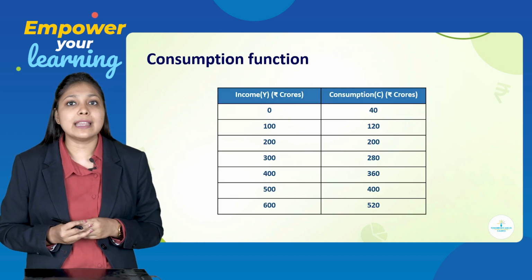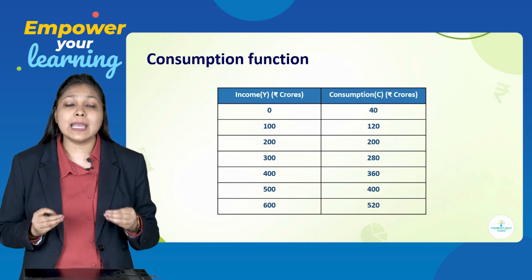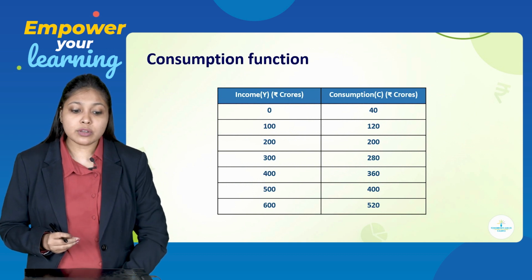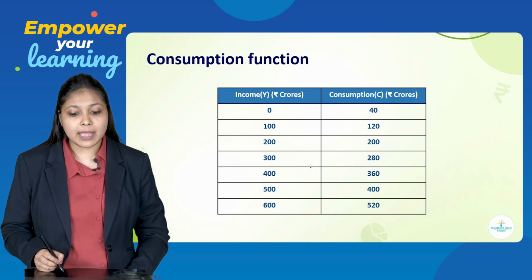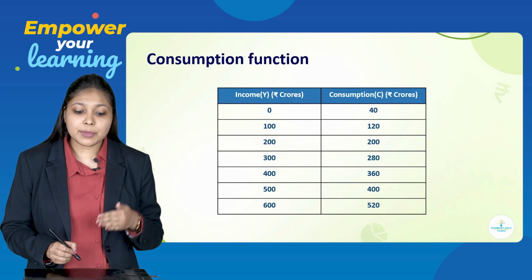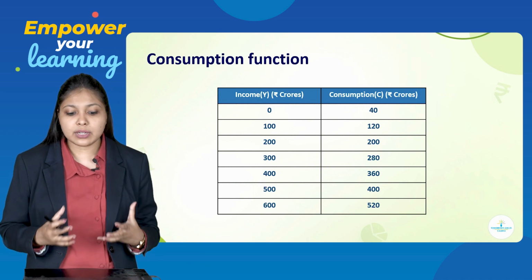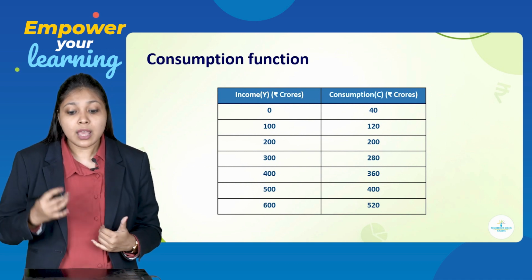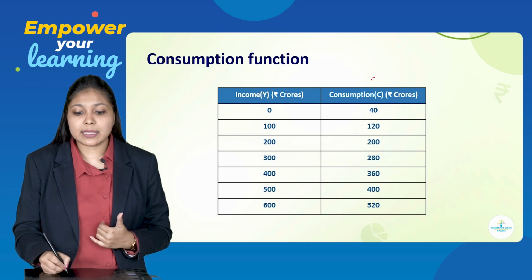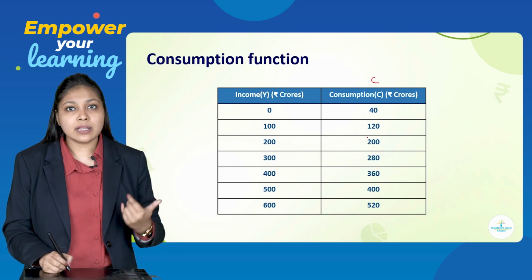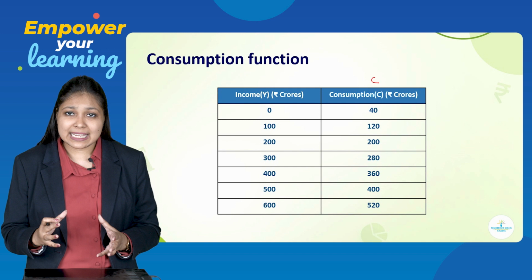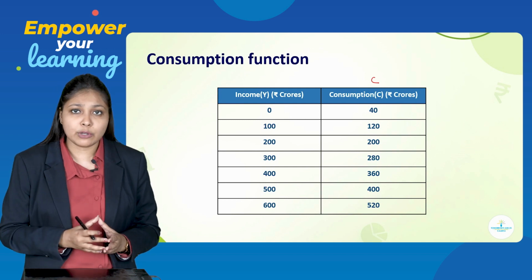Now, we will understand consumption function with the help of a schedule. So, the schedule shows income and consumption. Income is 0, 100, 200, 300, 400, 500 and 600. Consumption is represented by the capital letter C. You can see directly that it is related to the level of income.